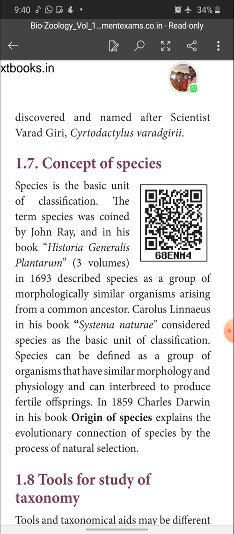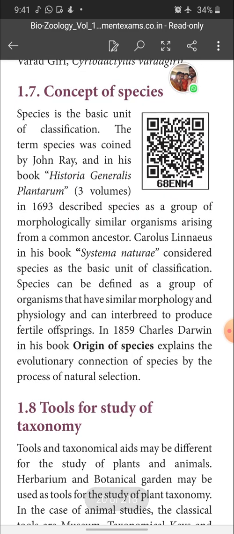Next followed Carolus Linnaeus, who in his book Systema Naturae considered the species as the basic unit of classification, a group of organisms that have similar morphology and physiology and can interbreed to produce fertile offspring. And in 1859, Charles Darwin in his book Origin of Species described the evolutionary connection of species by the process of natural selection. So these are the various concepts of species given by various scientists in various periods.